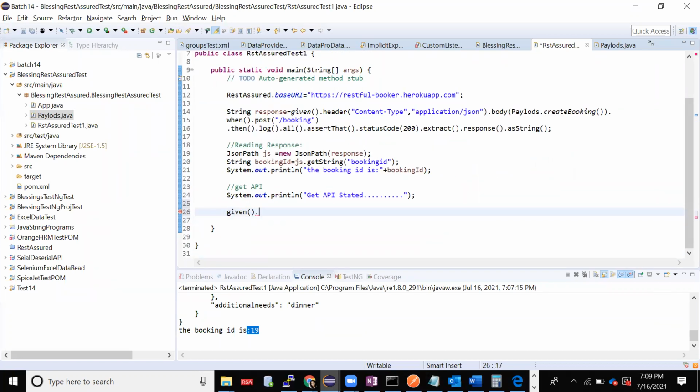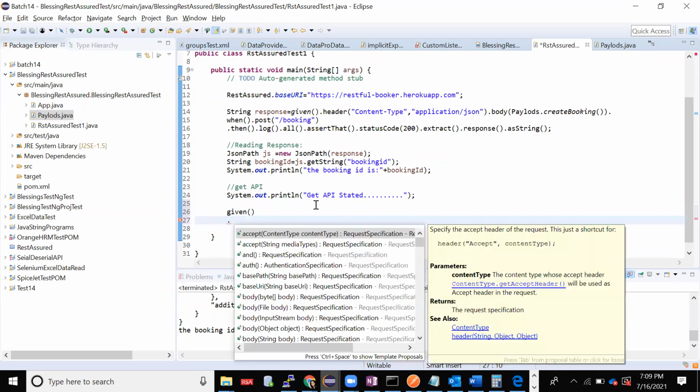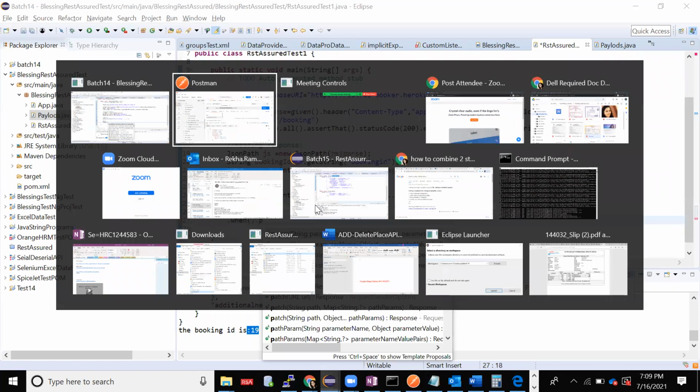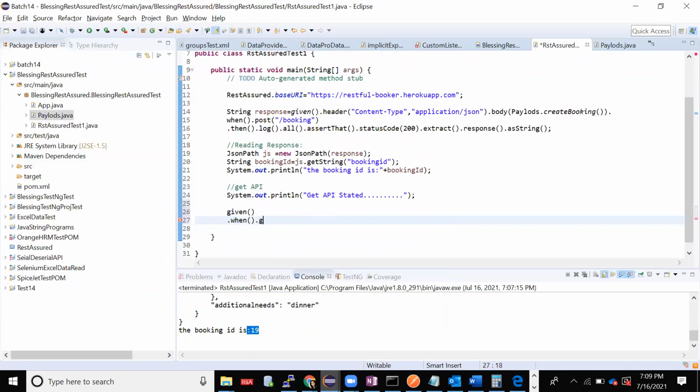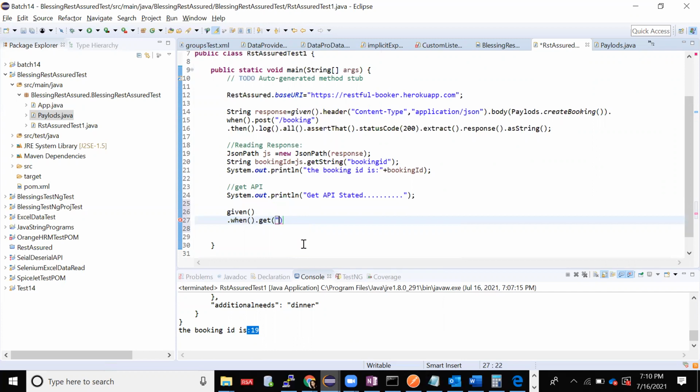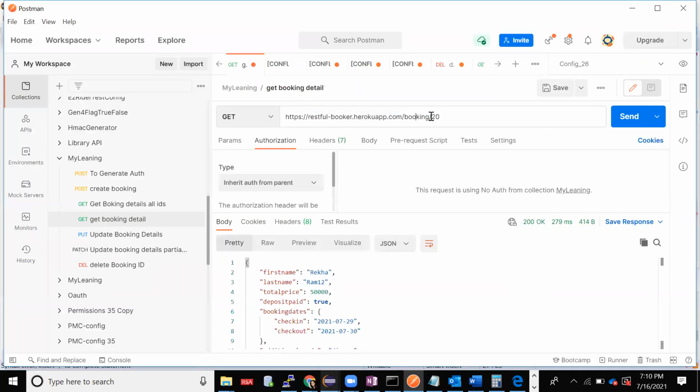Okay, done. Given nothing is there, dot when. When, which method are we writing now? Get, right? I'll give it as a get method. Now I'll take one thing here. It accepts in the form of this, right? I'll just provide this.